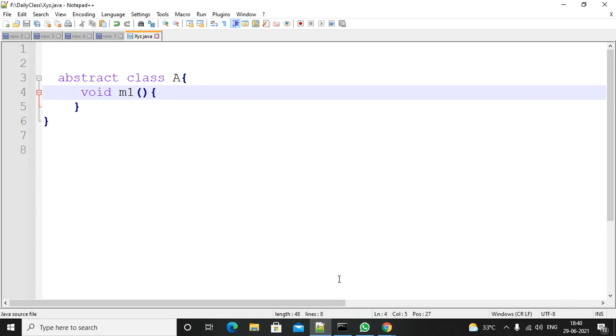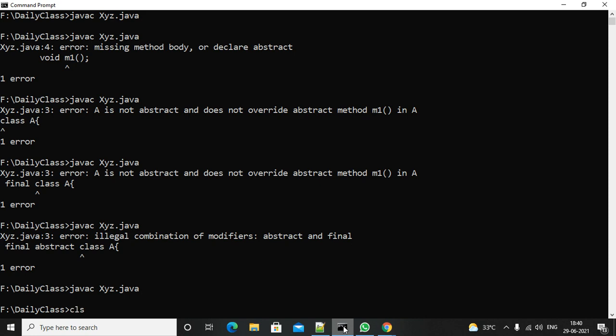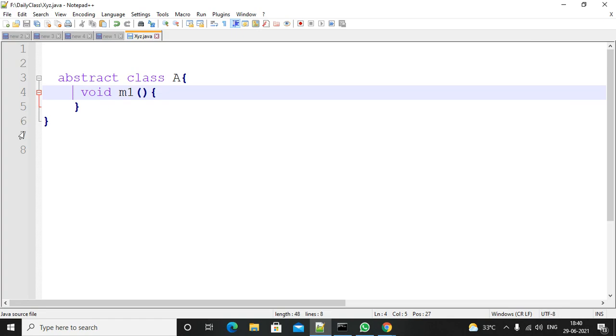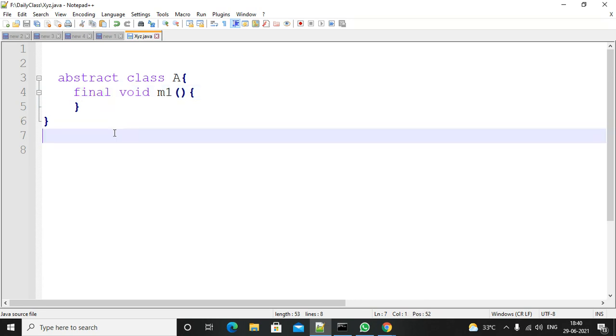Save this, compile it, no errors. Suppose this method is a final method, is there any error? That is my question. Just now we discussed abstract and final combination is invalid. In case of a class that is final and a method that is abstract, that is an illegal combination. Now I reversed it. I make the class abstract and the method final. Is this valid or not?